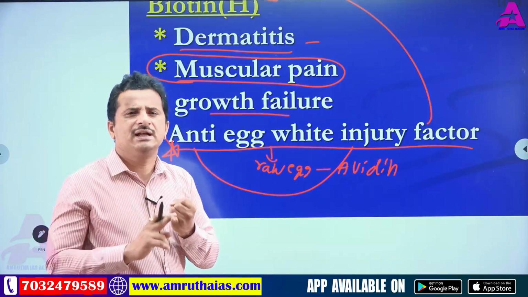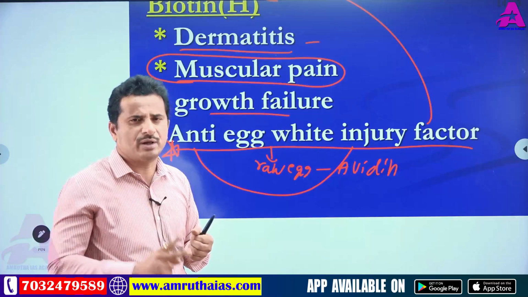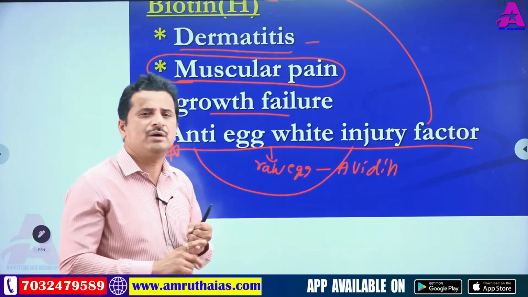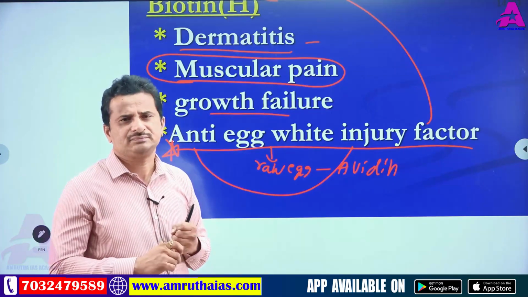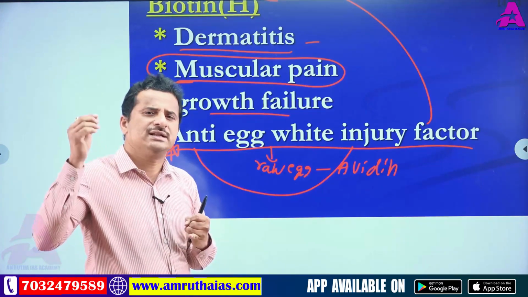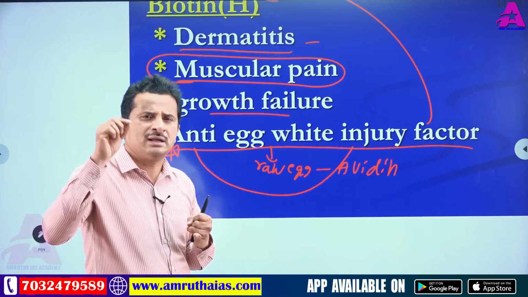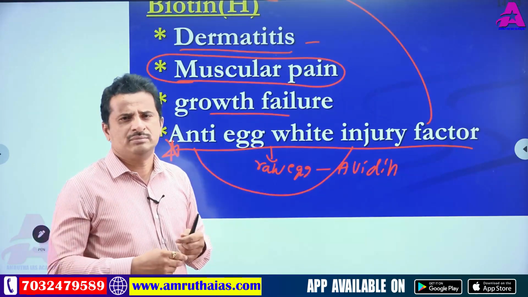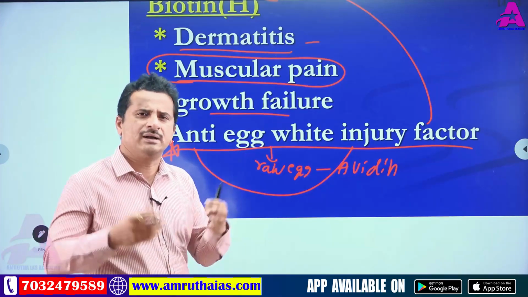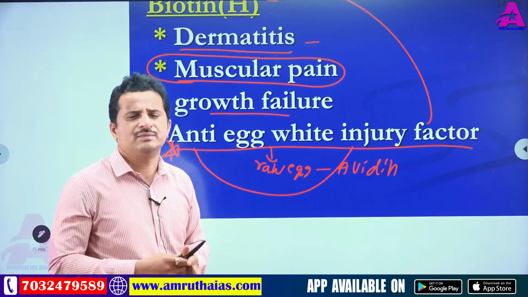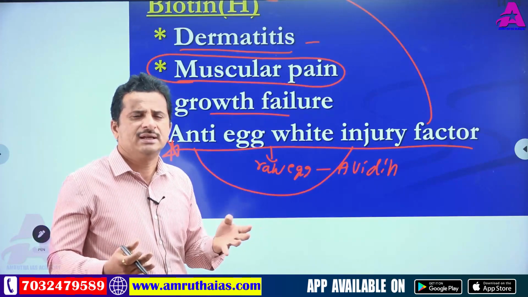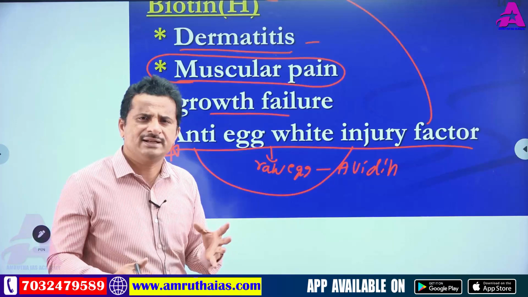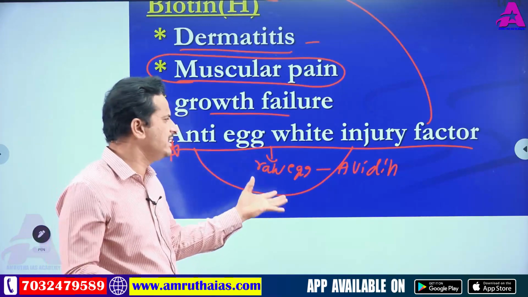So see, taking raw egg may lead to 2 problems. I am saying clearly, only a chance. One is the avidin problem, the second one is contamination. Through egg, there is a chance of entry of salmonella and other bacteria. So if you take raw egg, they enter your body or digestive system and cause some problems. Boiled egg is okay. Reason: because of the boiling, microorganisms and bacteria are inactivated, and avidin is inactivated.